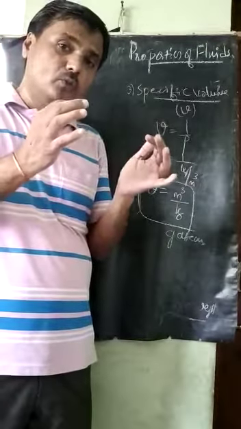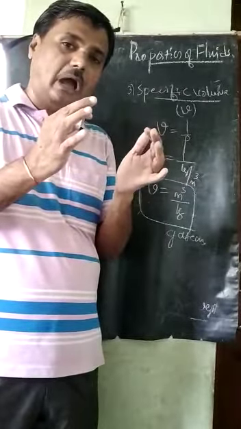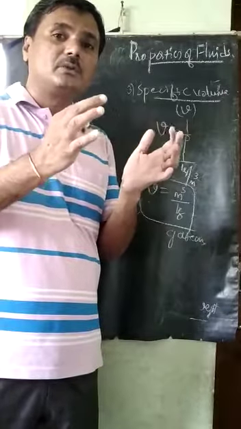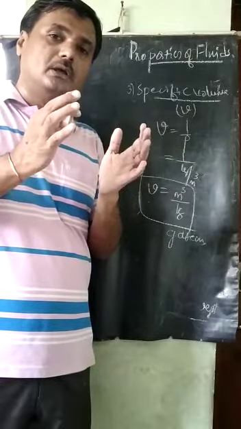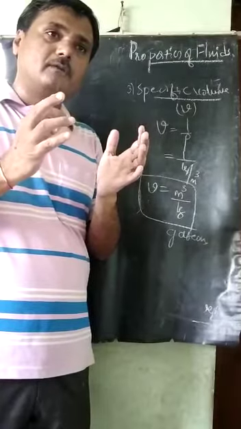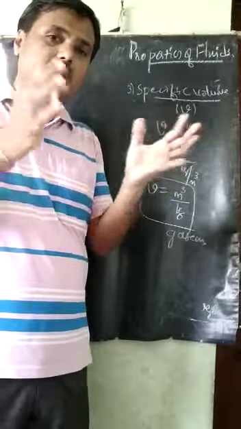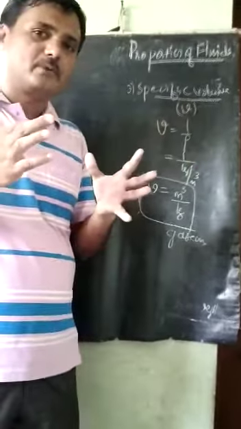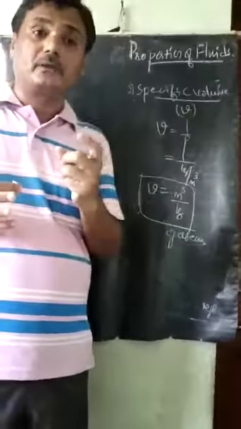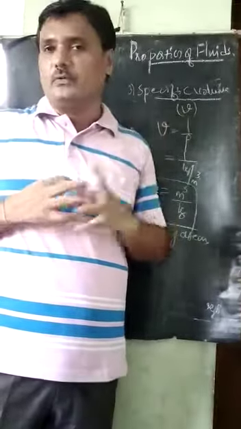For 1 kg of air, how many meter cube will it cover? That is the specific volume. It is a very important parameter for gaseous fluids.